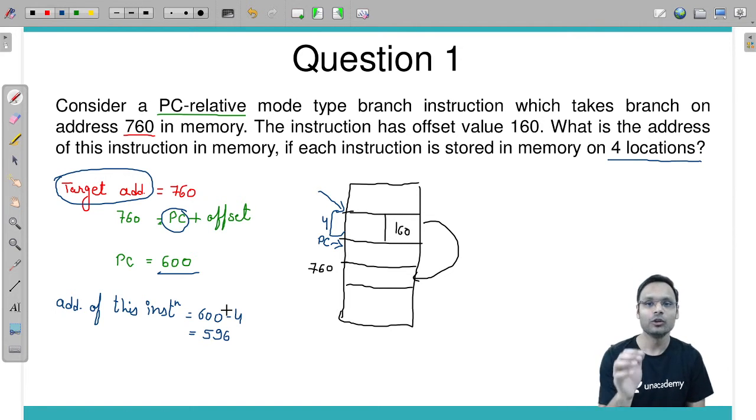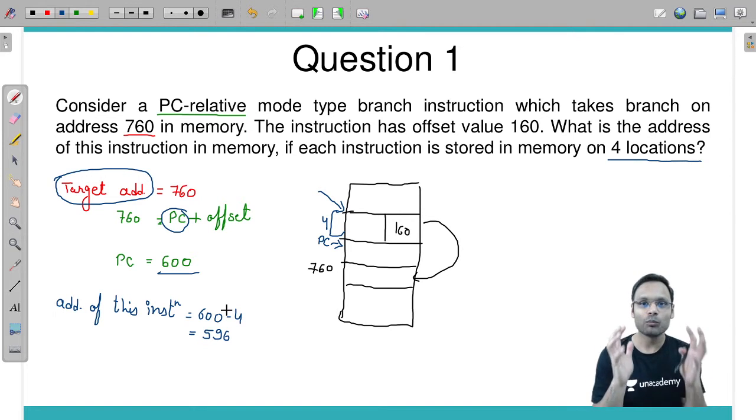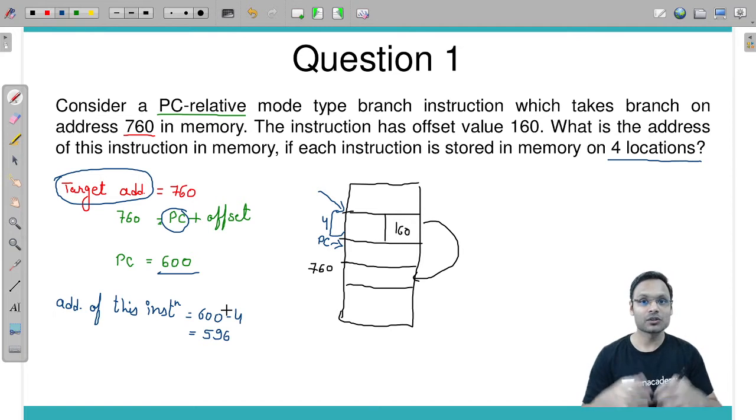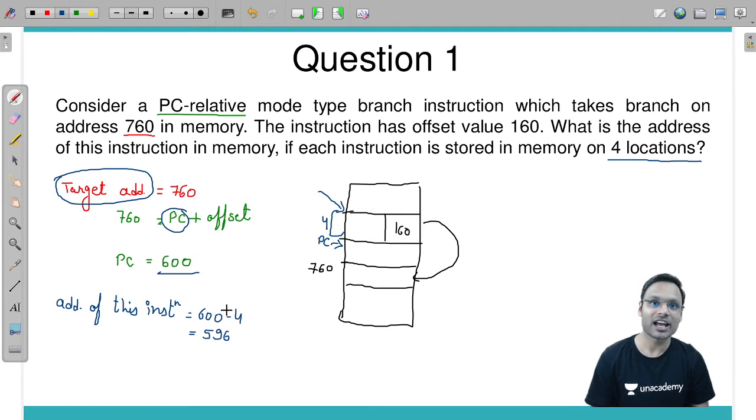There are really good 20 plus questions I have brought for you, which are the most expected questions based on my expectations and my experience, and we are going to solve those questions.